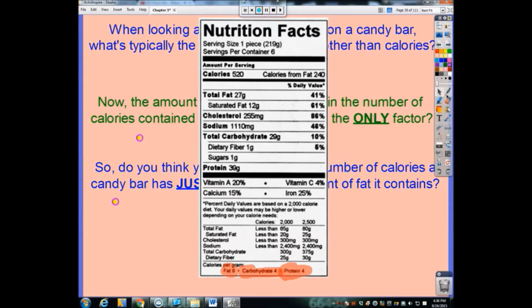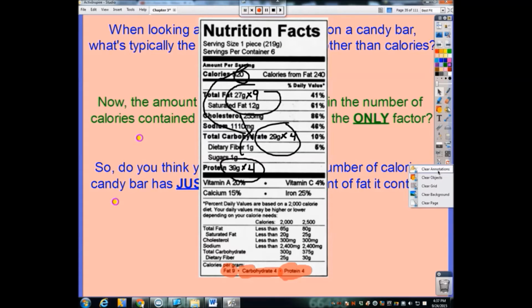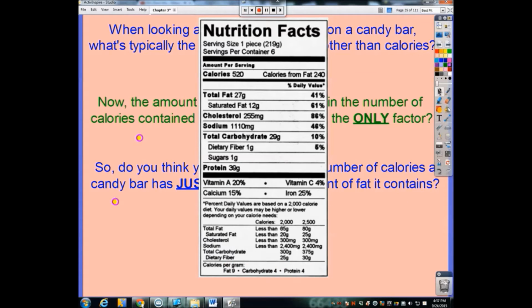And so really, if we did the math, if we said there's 27 grams of fat here, we multiply that number by 9, and we took the number of carbohydrates, which is 29, and multiply that by 4, and the total number of grams of protein, which is 39, and multiply that by 4, if I were to add together these 3 quantities, it should come really close. It's usually not an exact fit here, but it should be close to the number of calories at 520. Okay, so that's how calories are calculated.